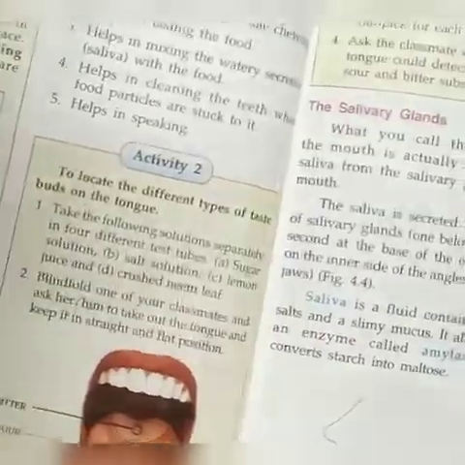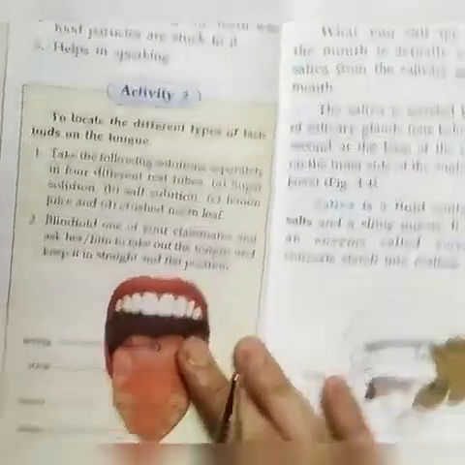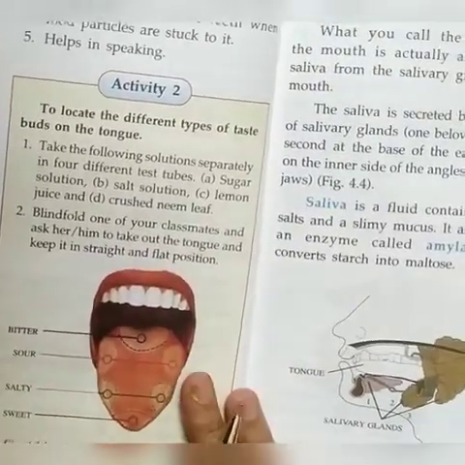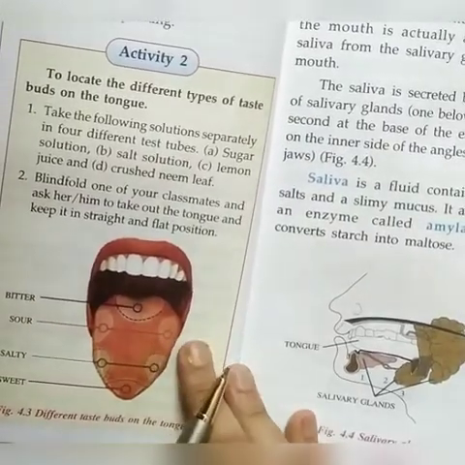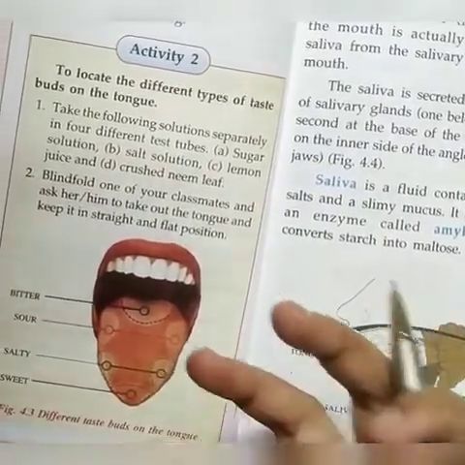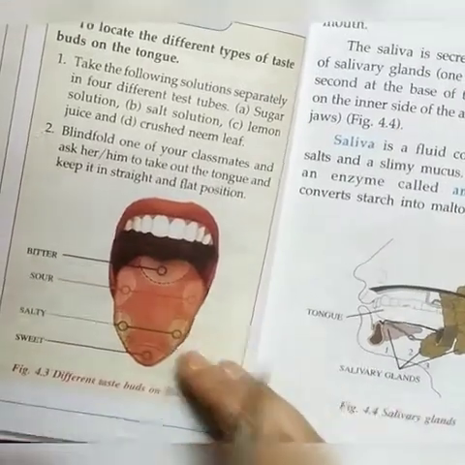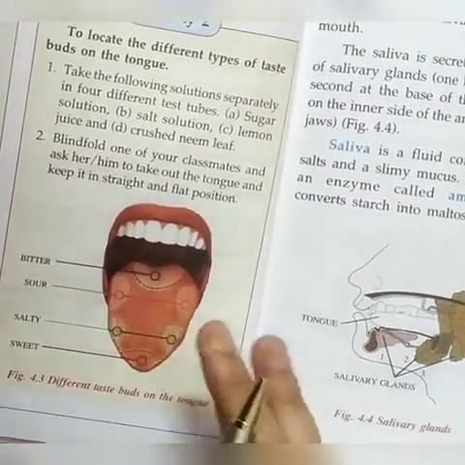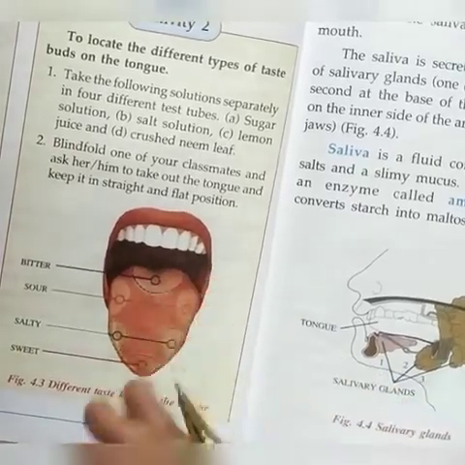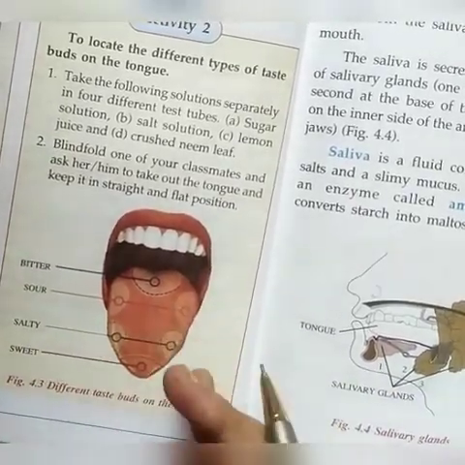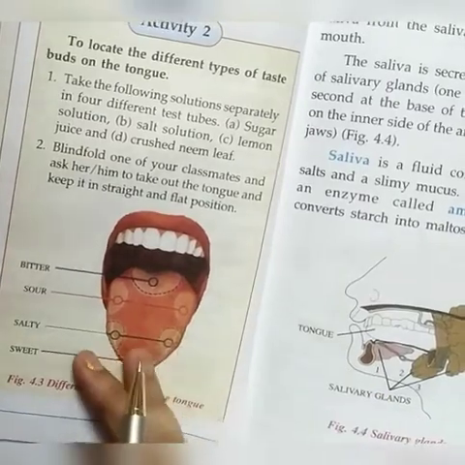Next is the tongue. Another part of the mouth is our tongue. The tongue is a fleshy muscular organ. So what is the function of the tongue? It manipulates the food while chewing. When we chew with the teeth, it helps in the process.